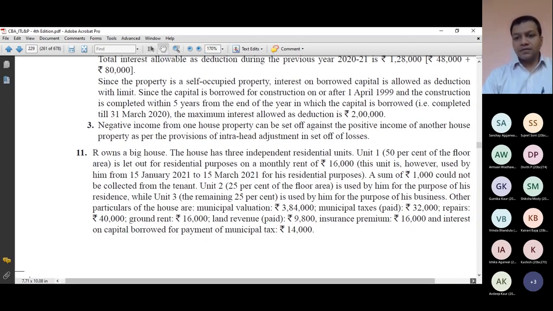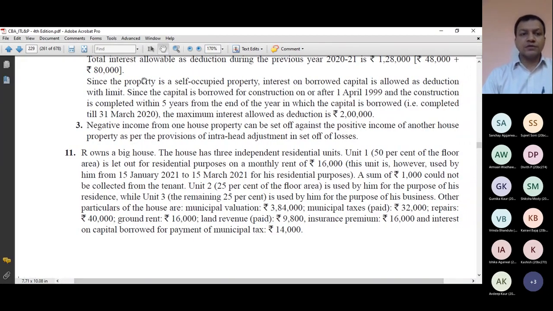Hurry up. It's not the complete question on this page, so take the screenshot of the 11th problem. If you have taken the screenshot on this page, please raise your hands. Then I'll show you the next page.